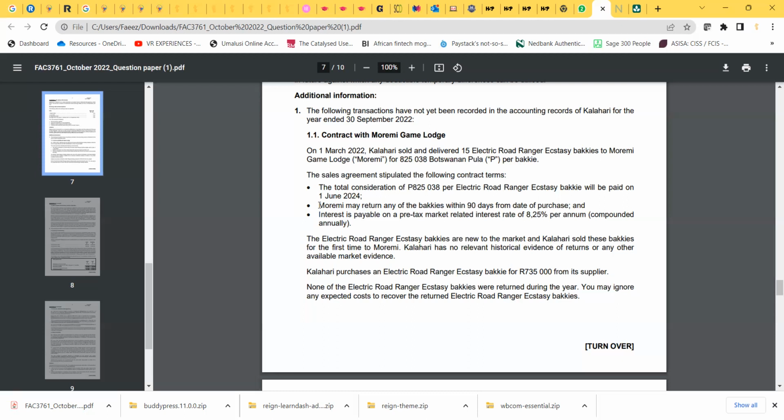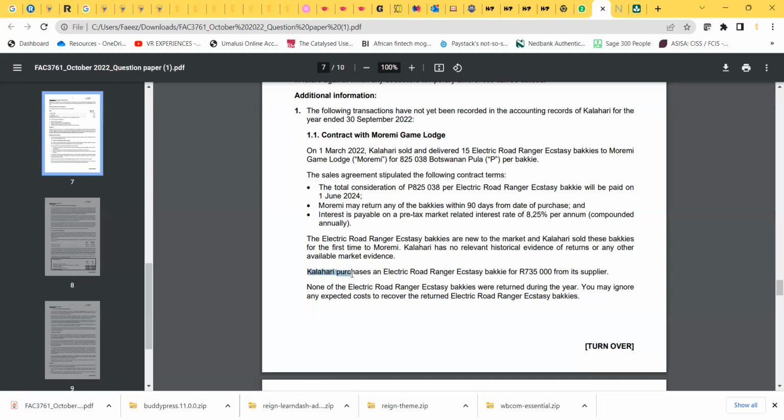But we can't recognize revenue on 1 March because of the fact that there's a return policy, and we don't know how many would be returned. We don't have historical evidence, and we don't have market evidence.